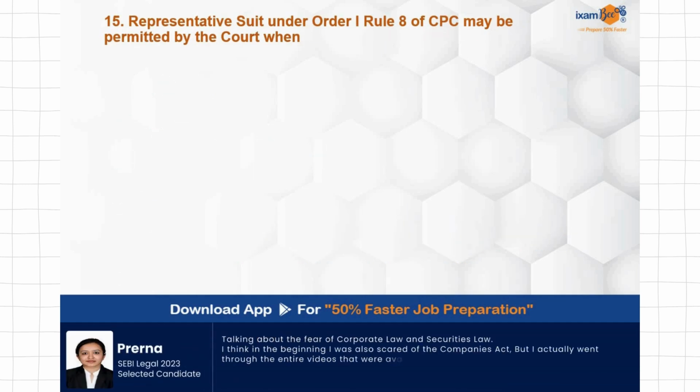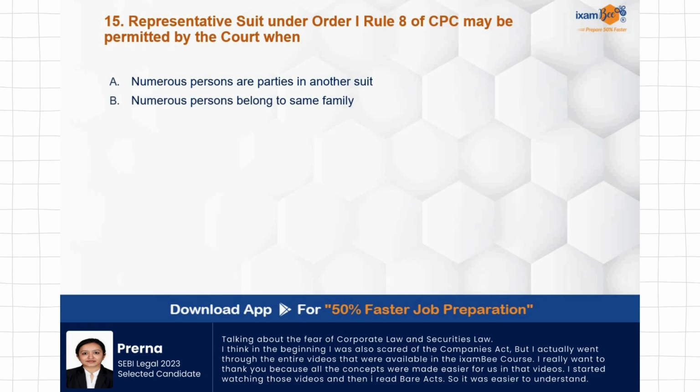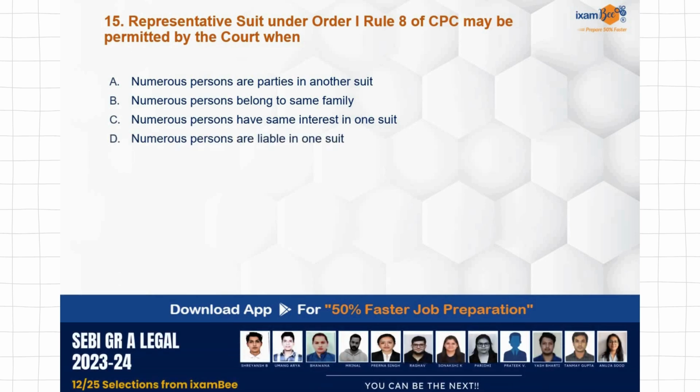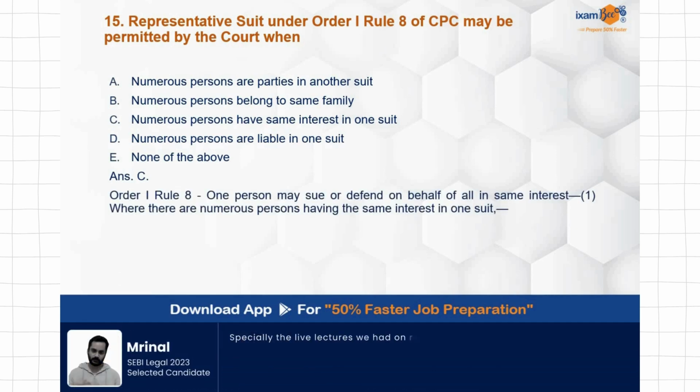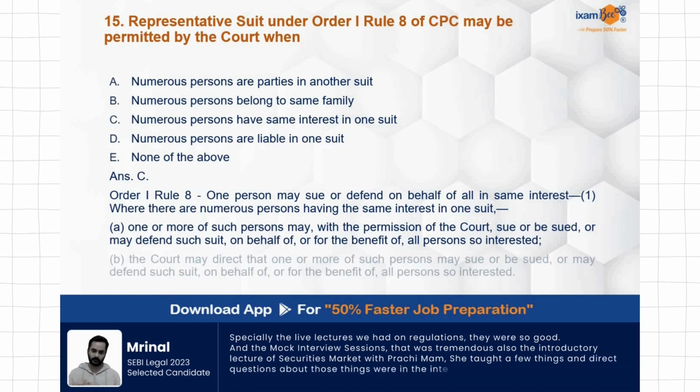Representative suit under Order 1 Rule 8 of CPC may be permitted by the court when: numerous persons are parties in another suit, numerous persons belong to the same family, numerous persons have same interest in one suit, numerous persons are liable in one suit, none of the above. What is the correct answer over here? C. Numerous persons have same interest in one suit. Order 1, Rule 8 deals with this. One person may sue or defend on behalf of all in same interest, where there are numerous persons having the same interest in one suit only.